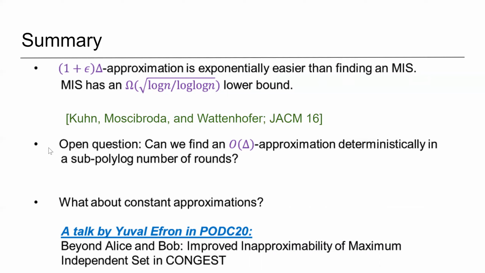The second point is an open question about the complexity of finding an O of delta approximation deterministically. So there is an algorithm that finds an O of delta approximation in polylog number of rounds, and the question is whether we can do anything better than that.